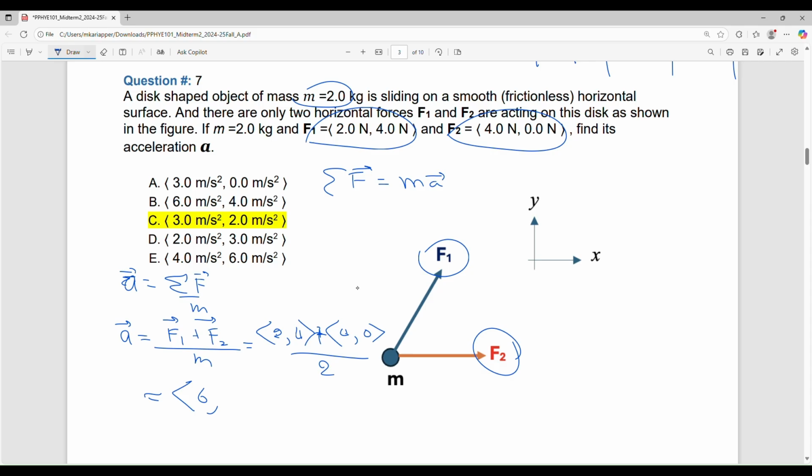Divide by 2. Now this is a scalar, so it should divide each of them, the x separately and the y separately. So you get 6 over 2 is 3, and 4 over 2 is 2. We got the answer. See, we are dealing with x and y at the same time. This is a special case mathematically, but practically you have to do the separate Fx equals max like we did before, right? But if you are given vectors, then you answer both at the same time. You get the x component of the acceleration and the y component of the acceleration at once. Right, let's move on.